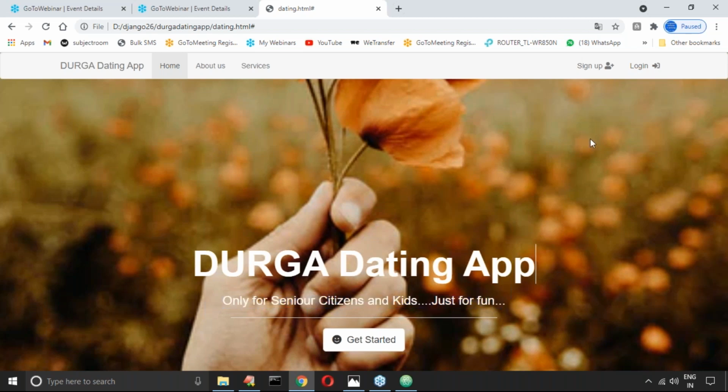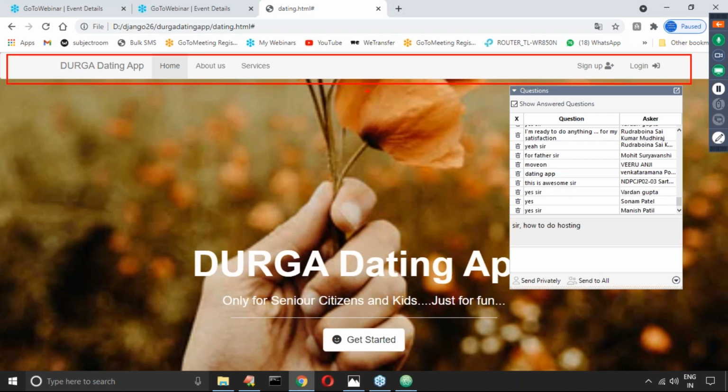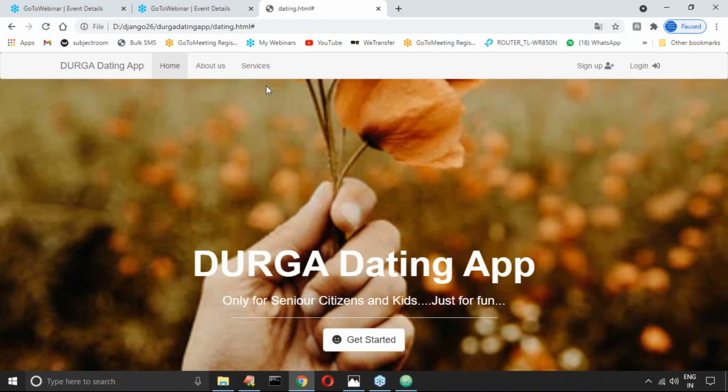Have you observed what is there? This type of thing we can easily develop, sir. Can I go for this one, right? Okay, this is what is there. It's very simple, sir. Here, do you know what this is? What is this one, sir? This is the navbar.